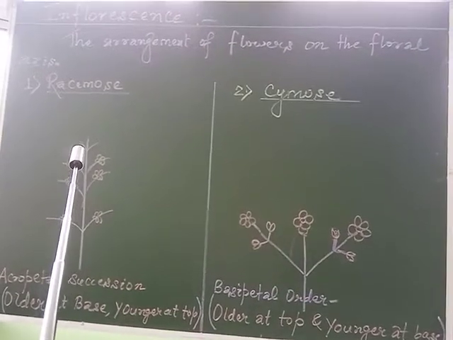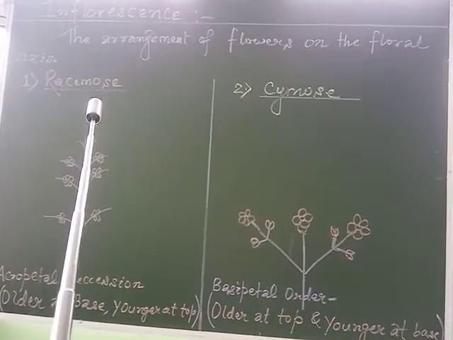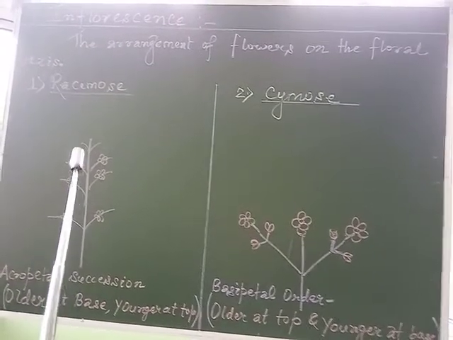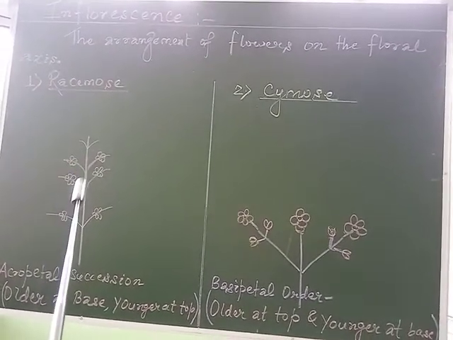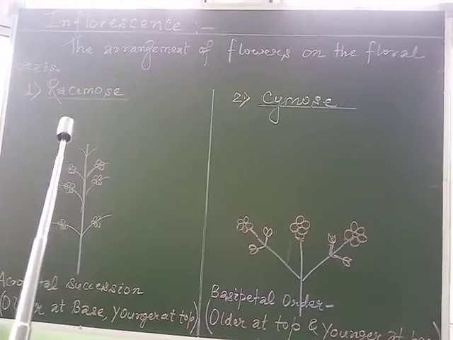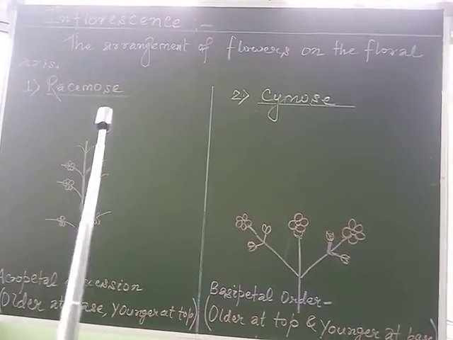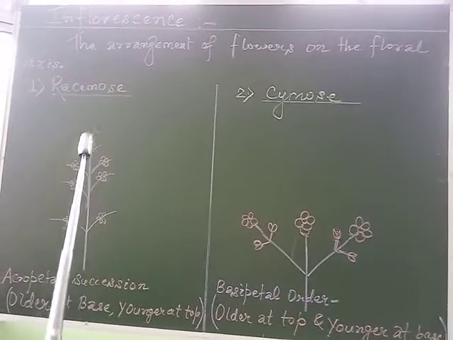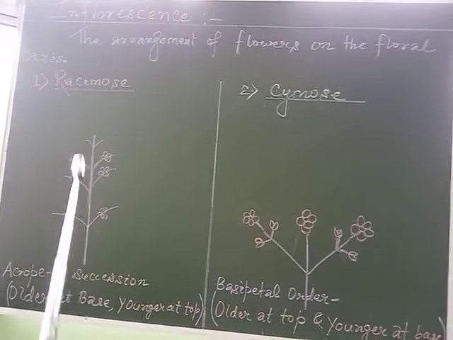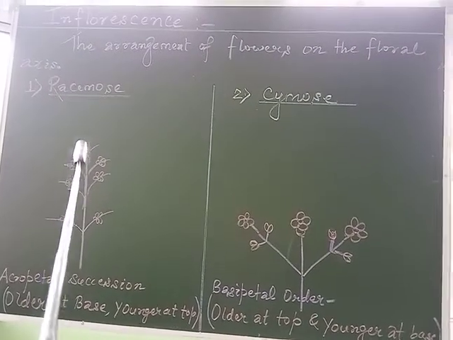So just understand by the word racemose, in which the word race is coming, that the main axis is participating in the race. So for remembering, in the case of racemose inflorescence, the main axis is participating in the race, or we may simply say the main axis has indeterminate growth.